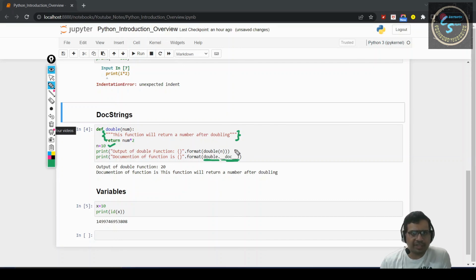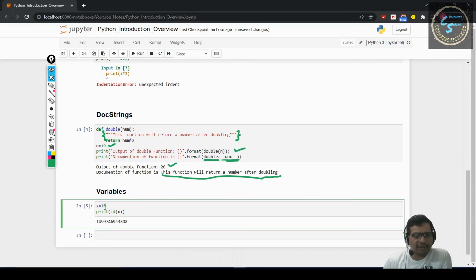So the first print statement will print 20 and the second print statement will print the documentation: this function will return a number after doubling. So this will print this particular documentation string. And coming to the variables, we have declared a variable x of 10 and id will print the memory location of this particular variable.